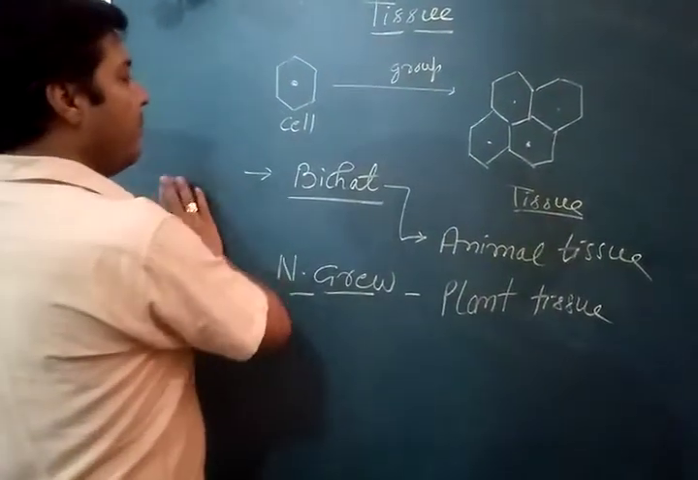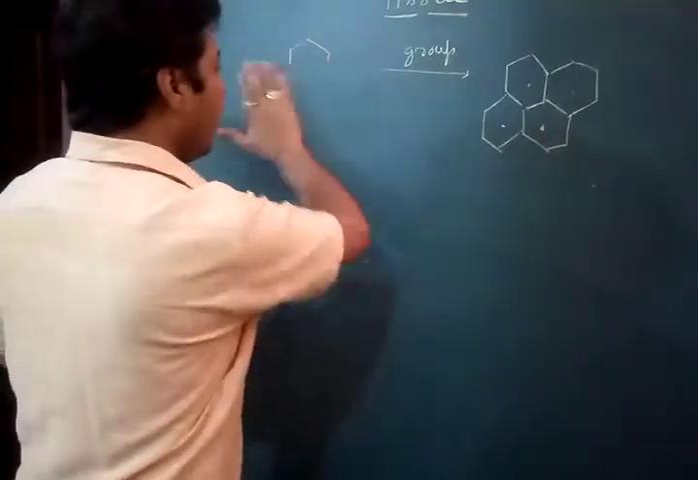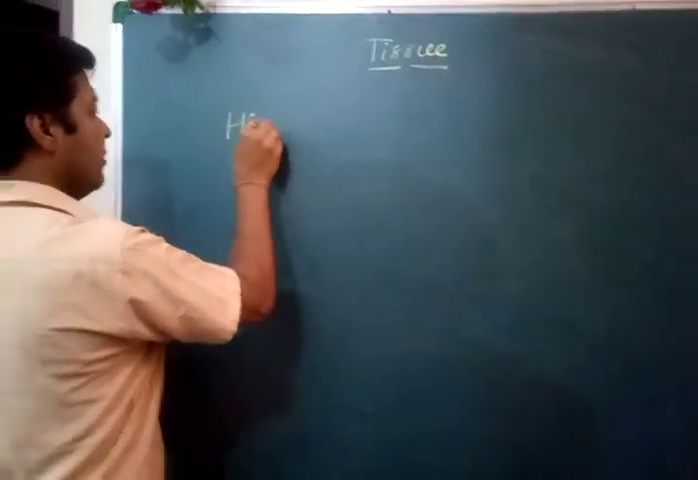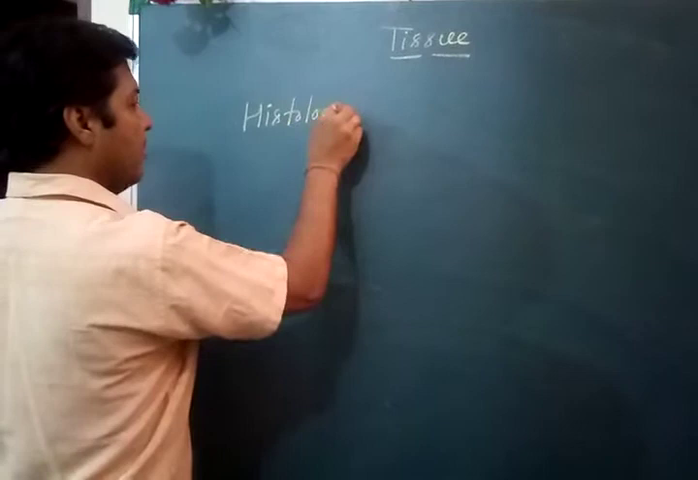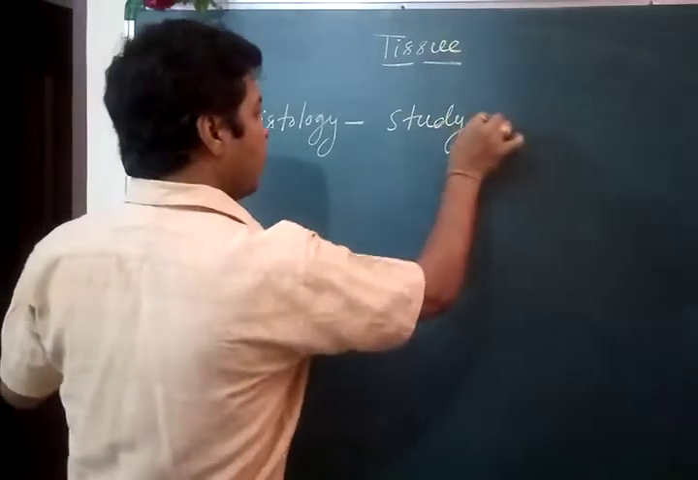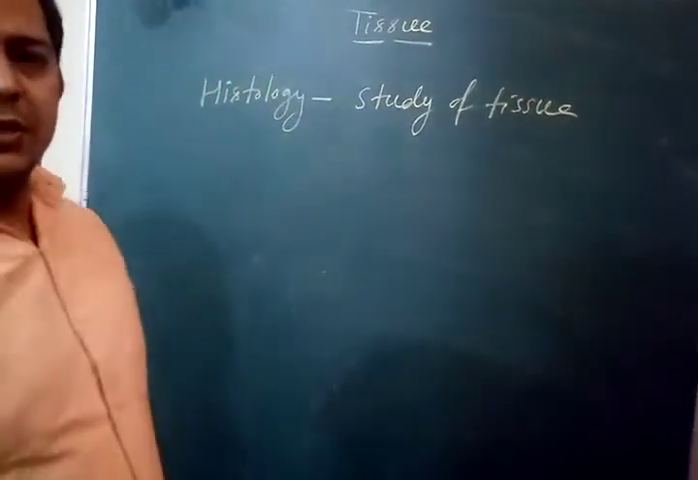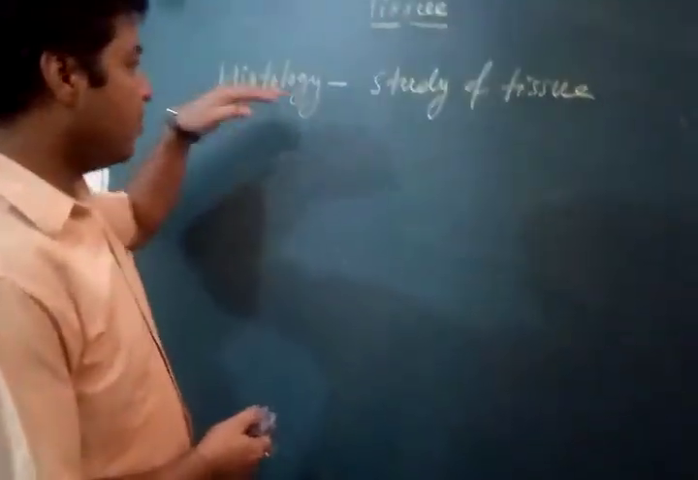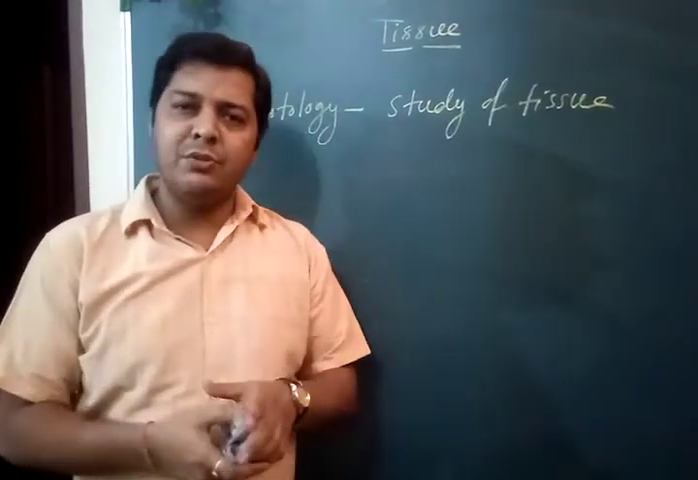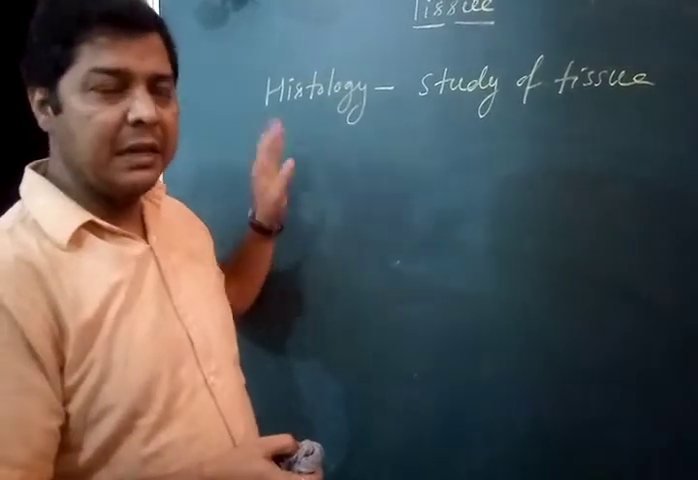Now we have another term, histology. What is histology? Histology is the study of tissue. The study of tissue is called histology. So now see children, whether plant tissue or animal tissue, if we study it entirely, that branch is called histology. Clear?